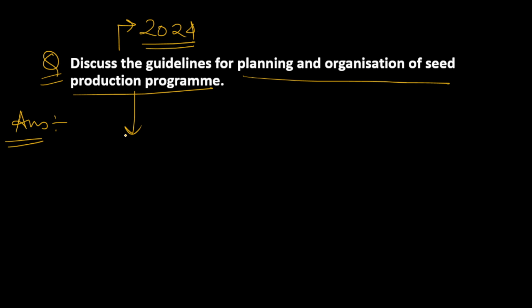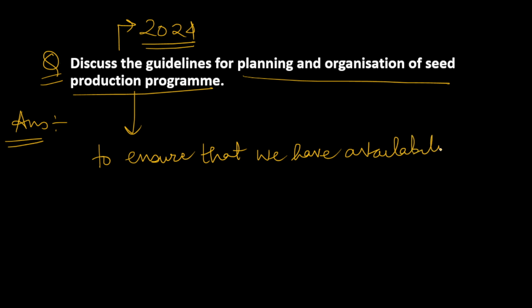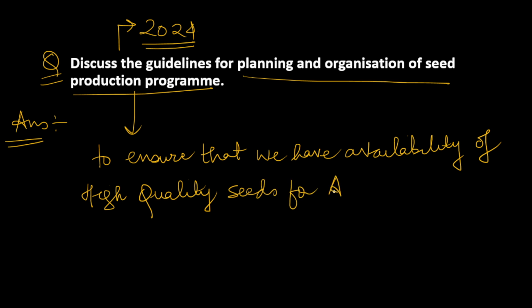We need these seed production programs to ensure the availability of high quality seeds for agriculture, or in simple language, in seed production programs our main aim is to produce high quality seeds. So what are the guidelines which we need to keep in mind?